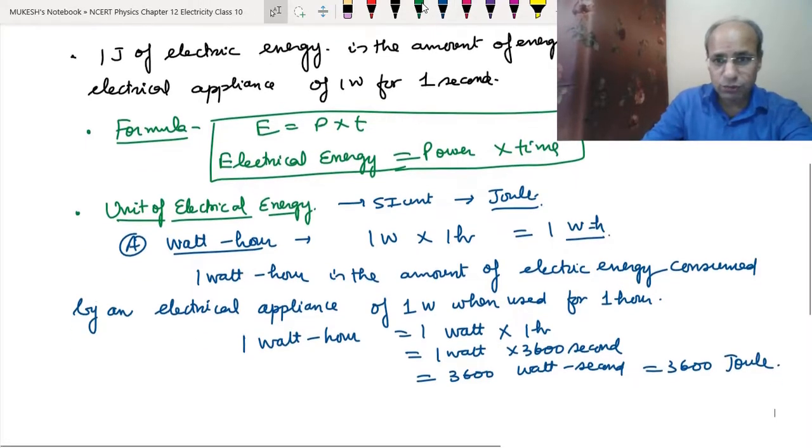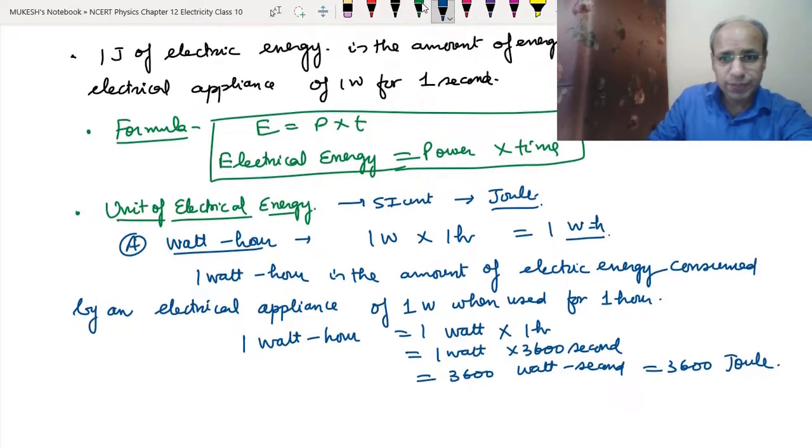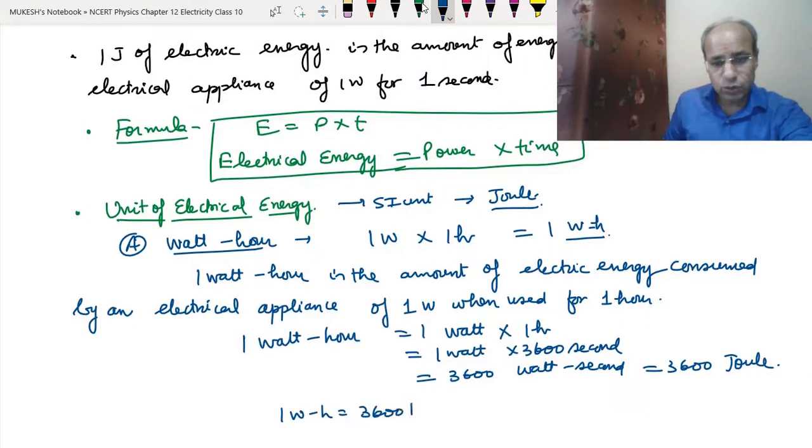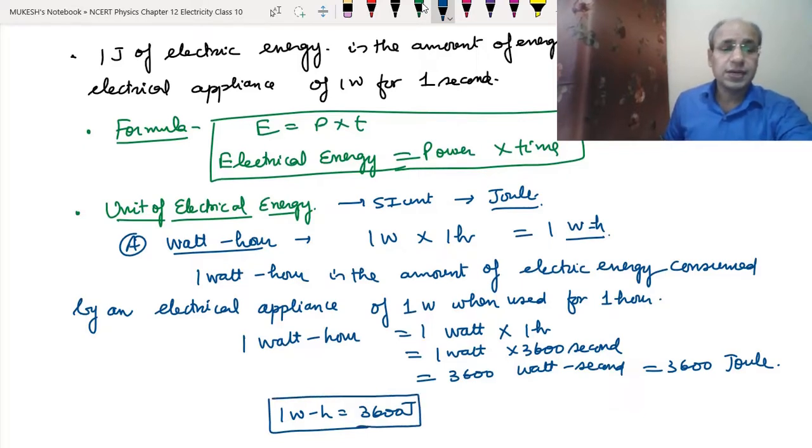So the conclusion that we have got here is that 1 watt hour equals 3600 joule. So this is one unit of electrical energy.